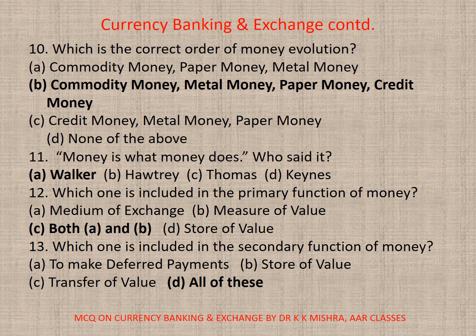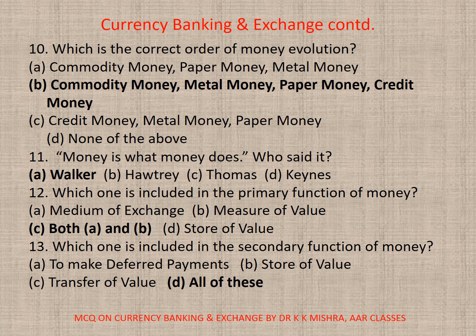11. Money is what money does. Who said it? So correct option is A. Walker. 12. Which one is included in the primary function of money? A. Medium of exchange, B. Measure of value, C. Both A and B, D. Store of value. Correct option is C. Both A and B.